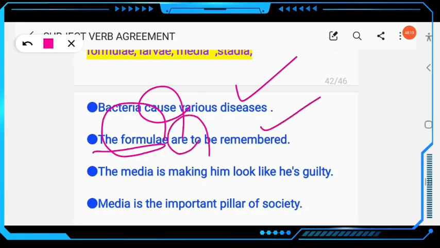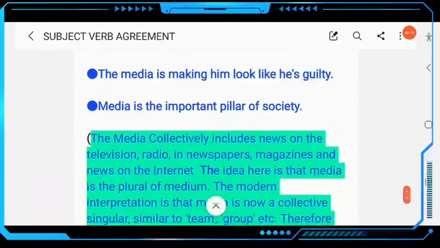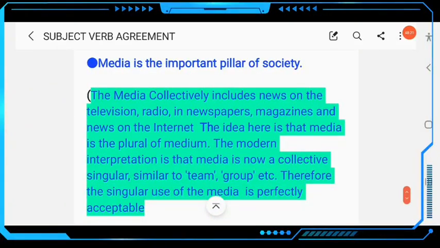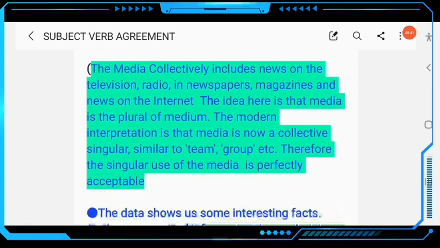Then next, the media is making him look like he is guilty. As you know, media here collectively includes news on television, radio, in newspapers, magazines and news on the internet. Media is the plural of medium. The modern interpretation is that media is now a collective singular, similar to team and group. Therefore, the singular use of media is perfectly acceptable. So you can use media.